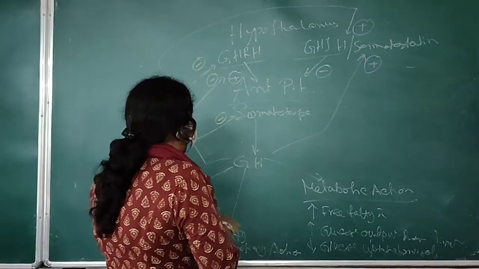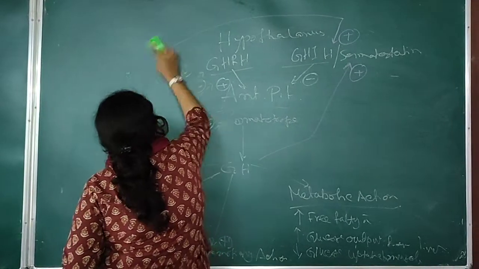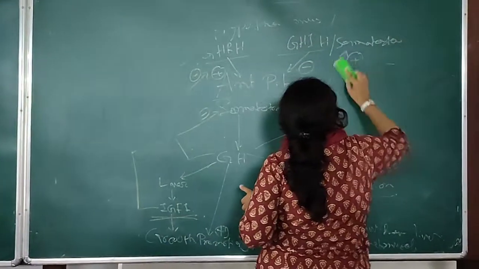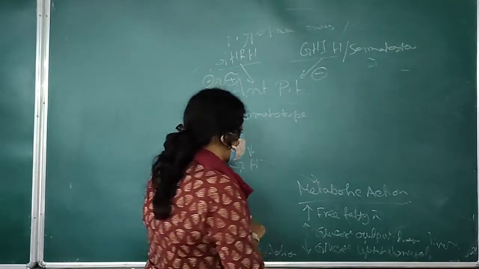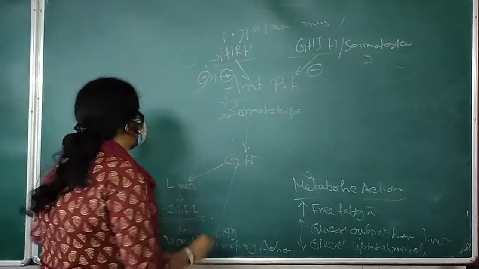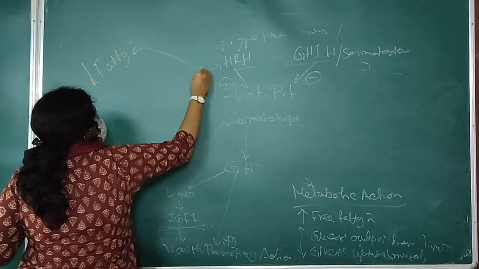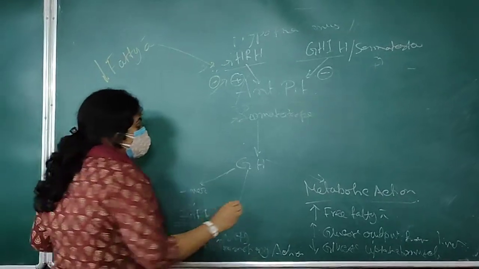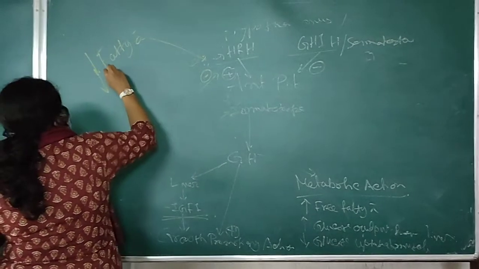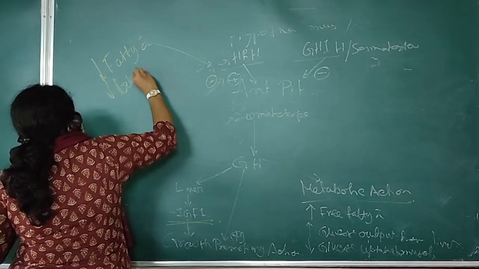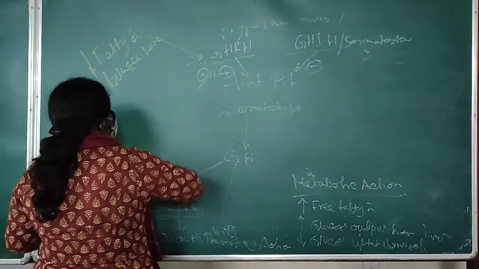Now there are multiple factors which regulate the secretion of hypothalamic hormones. As you can see, the growth hormone causes increased fatty acid. So if there is decreased fatty acid, that will lead to secretion of hypothalamic hormone GHRH. Then it causes increased glucose output from liver. So if glucose level in blood is decreased, that is a positive influence for GH secretion or GHRH secretion.